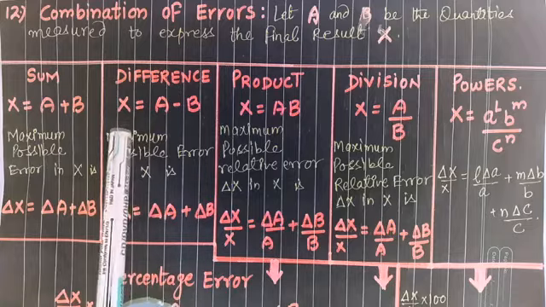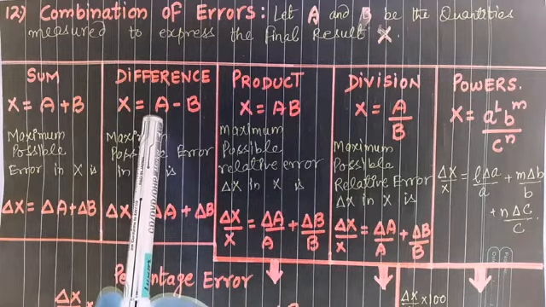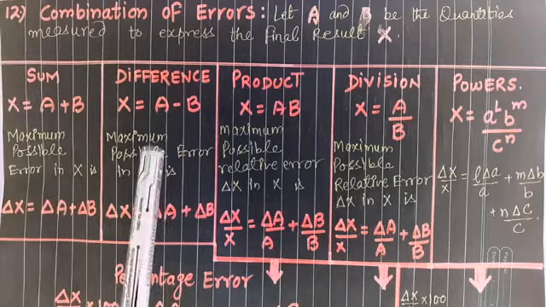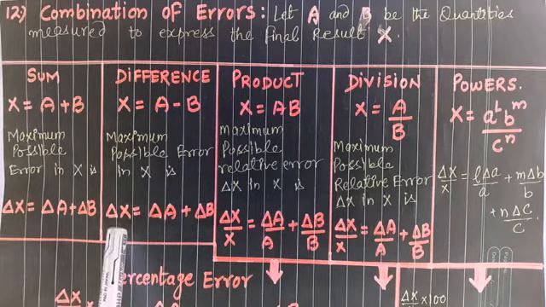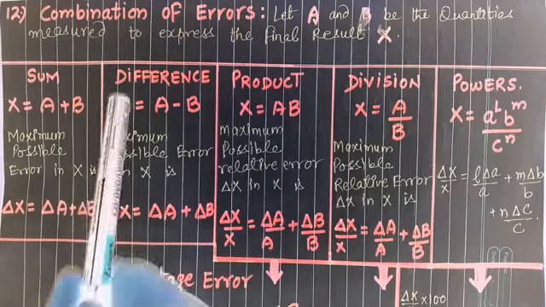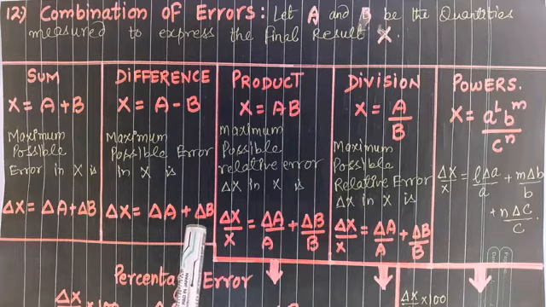Now difference. Let the result be obtained by subtraction or difference, A minus B. Then maximum possible error in x is delta x. Error in x is equal to delta A, error in A, plus delta B, error in B. Both the formulas are same.